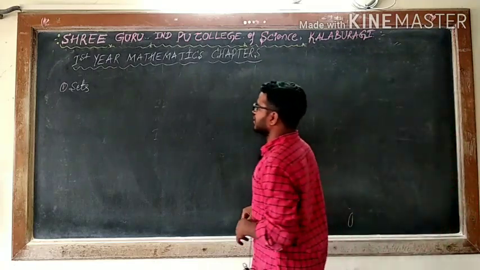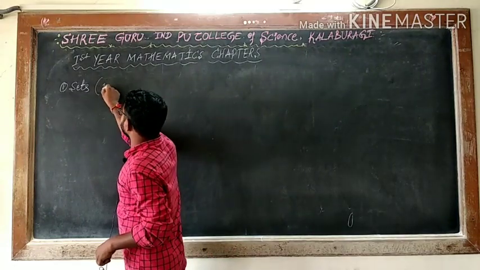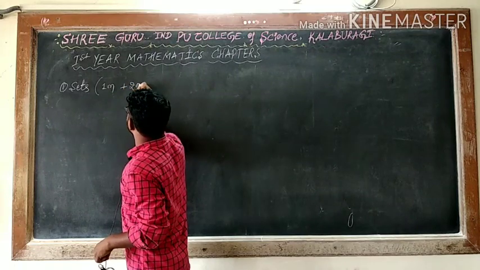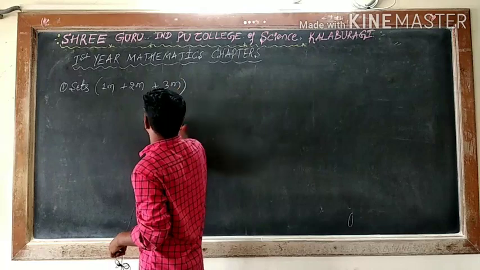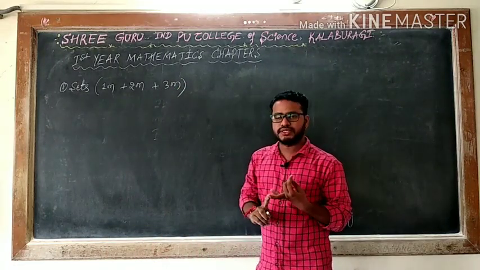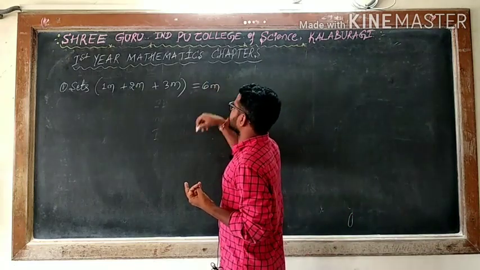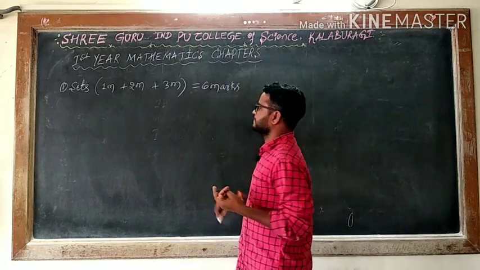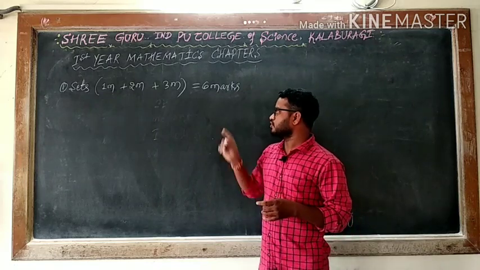Mark wise, if you are seeing this chapter, you will get one 1 mark question, one 2 marks question, and one 3 marks question. Totally how many marks will you get? 6 marks. You will get 6 marks for concentrating on this chapter.